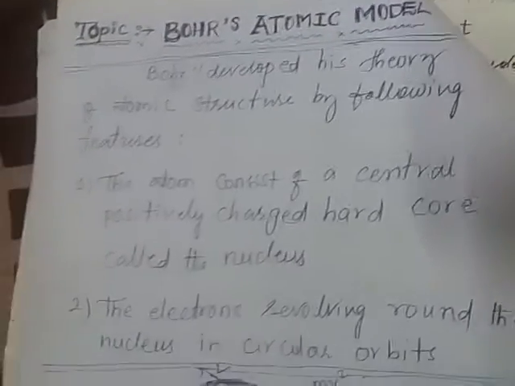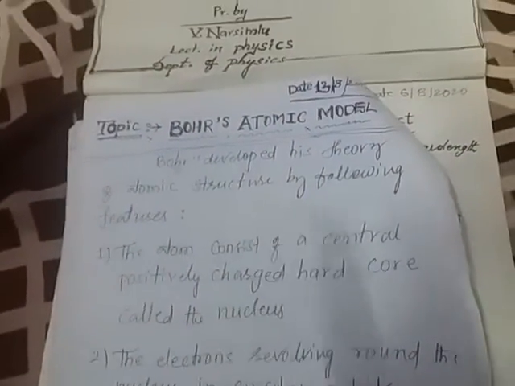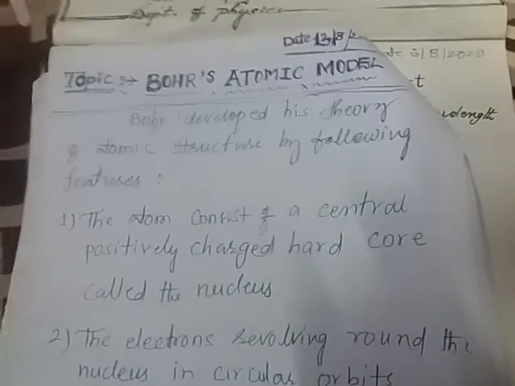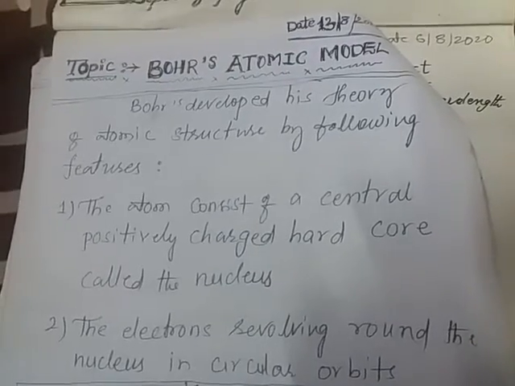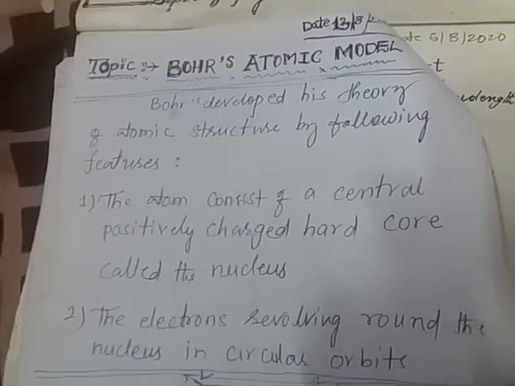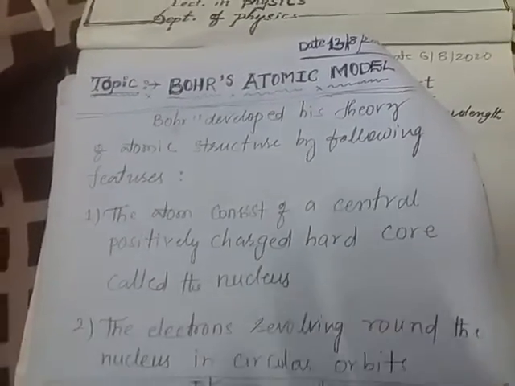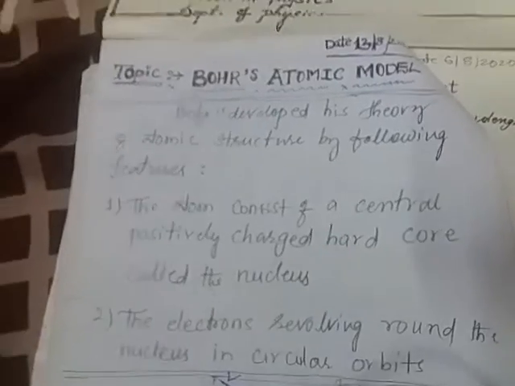So Rutherford failed to explain the stability of an atom, and he also did not explain the distribution of electrons around the nucleus. These are the main failures of the Rutherford atomic model, students.